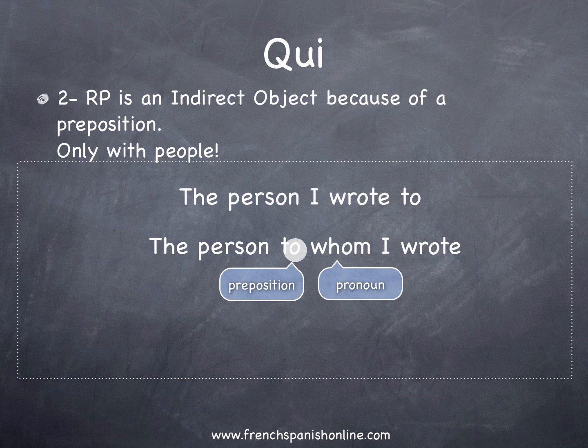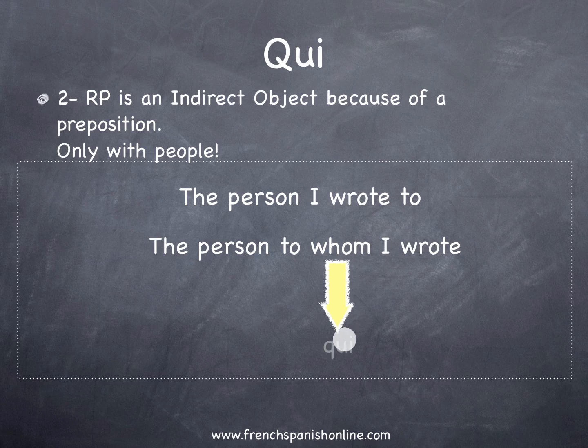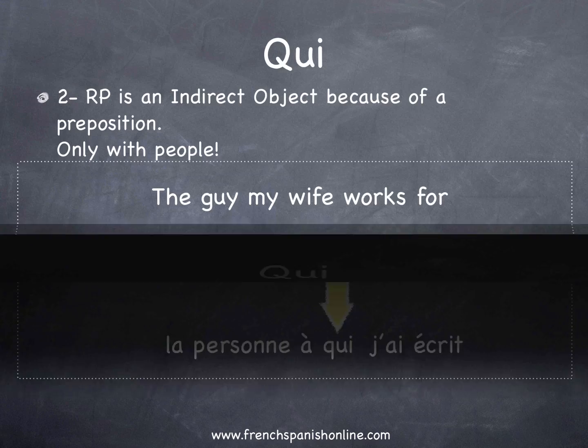Because of this preposition to, whom is going to be translated in French by qui. The complete translation of the sentence is la personne à qui j'ai écrit, and of course in French we have our preposition à. Let's take another example.